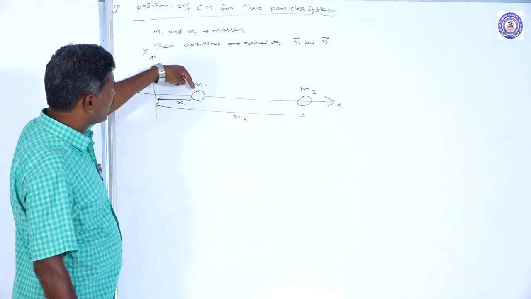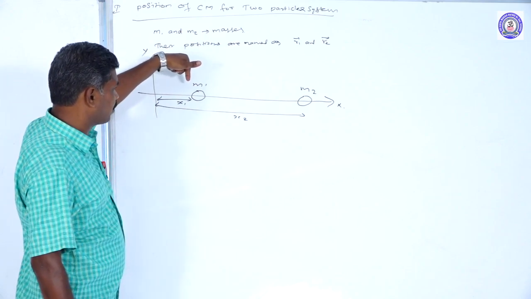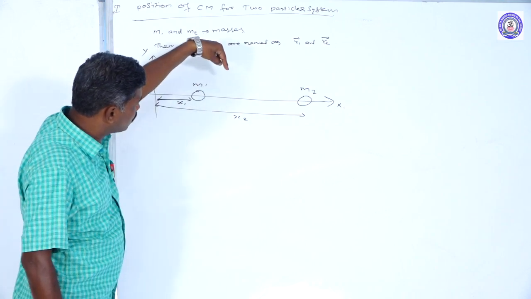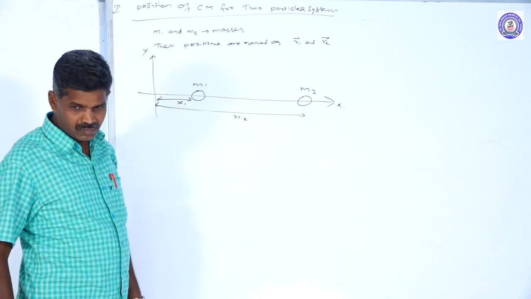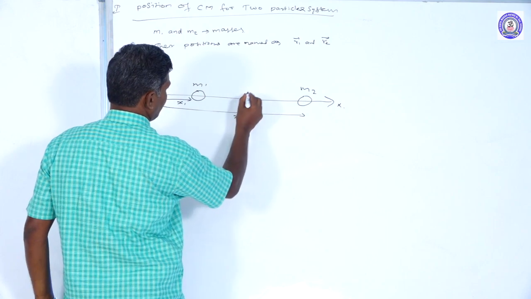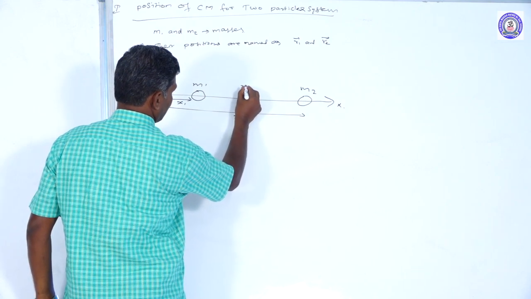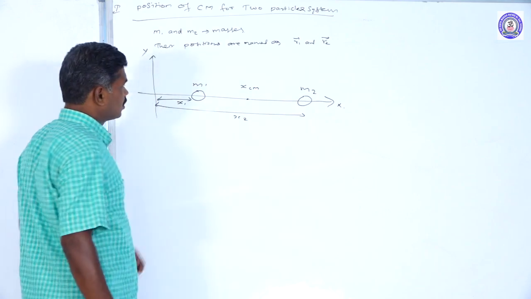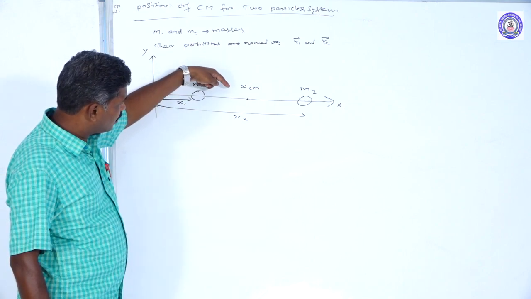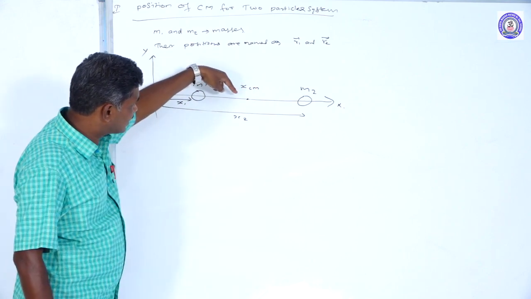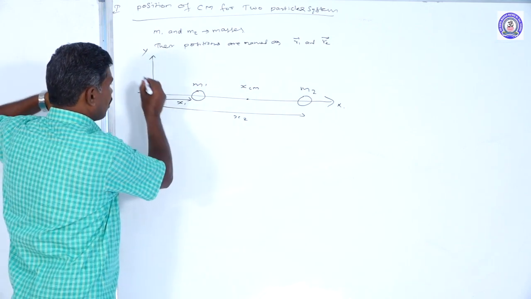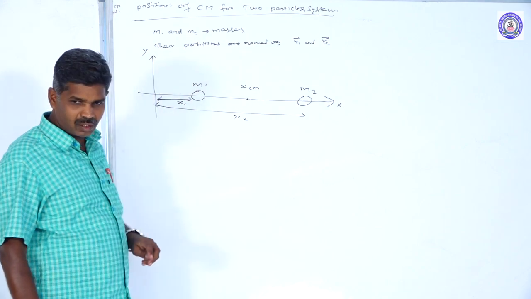Anyhow, if we arrange these two particles, having masses m1 and m2, the center of mass is going to appear between these two particles only. Let me assume this point acts as the center of mass. There we represent x suffix m. That is the distance from the origin, which we are going to calculate.